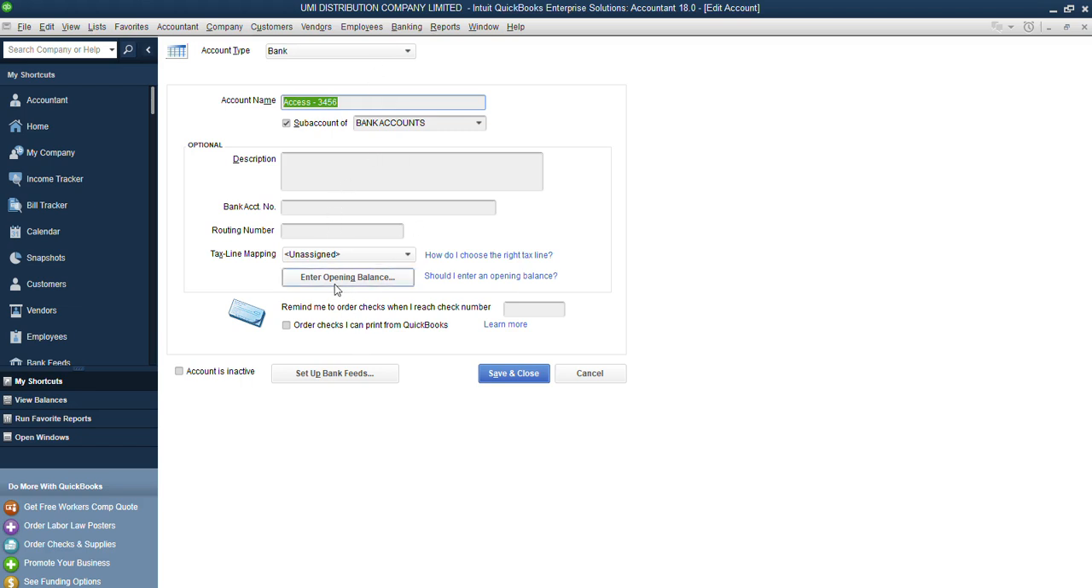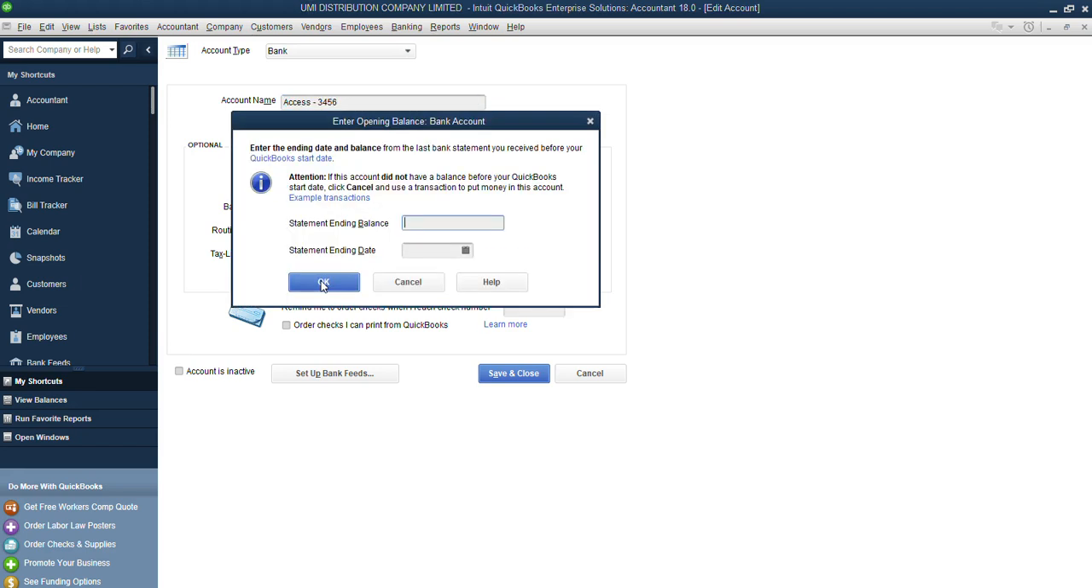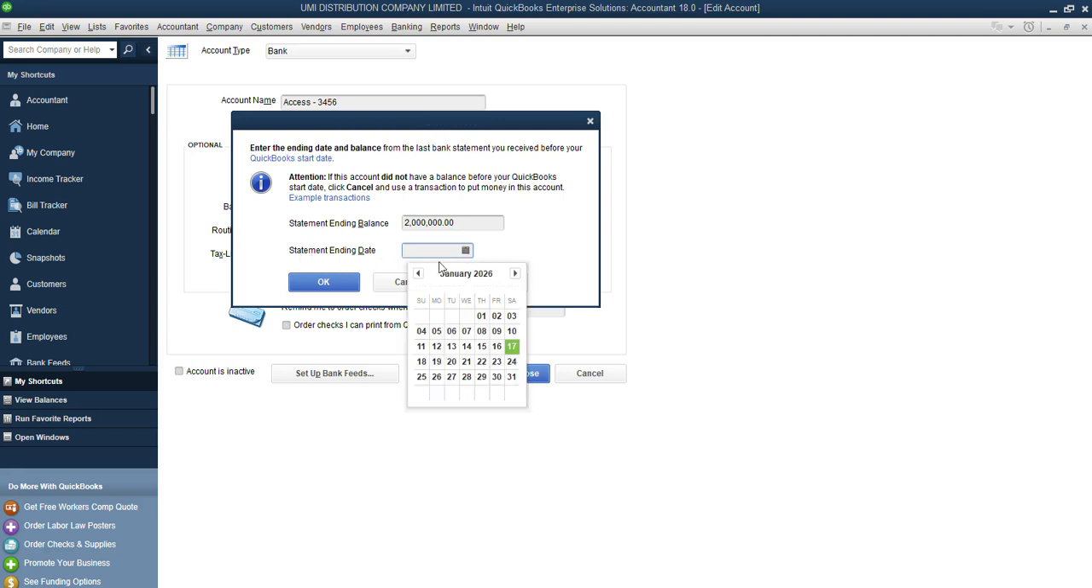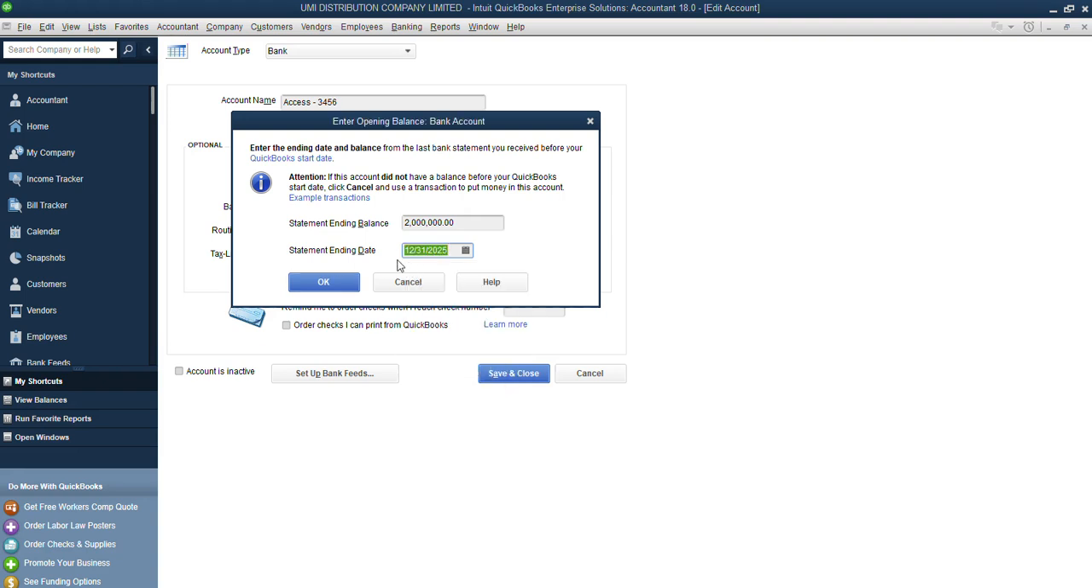Let's say this is our Access Bank account, right? Remember that this is just a fictitious account, so we're just using Access Bank for our business for the purpose of this training. Now you click here, and you can enter the amount. Let's say the amount in that account is 2 million naira. Then the date on that statement, that's the ending date. Let's say as at December 31st 2025, right? When you do that, you click OK.